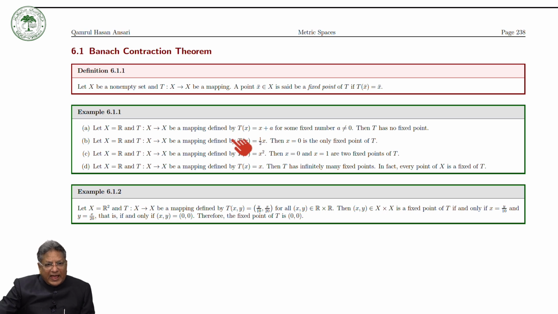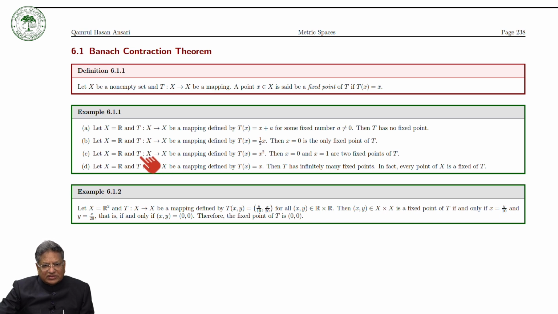Now if we define the map T from X to X as Tx equal to one over two x, then if I take x equal to 0, this is equal to 0. So T has a fixed point, that is x equal to 0, and that is the only fixed point. So this map has a unique fixed point, x equal to 0.